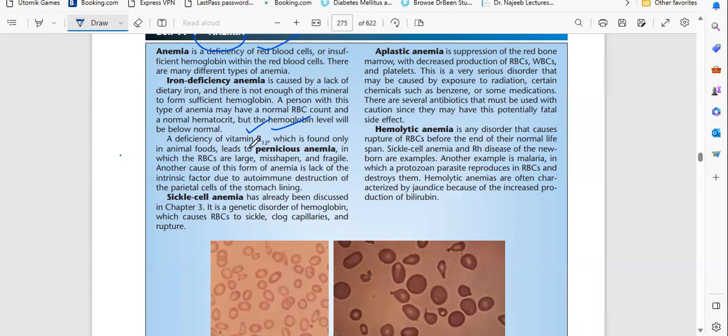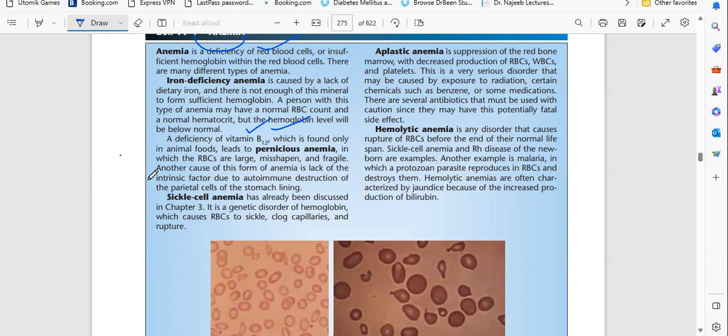Another cause of this form of anemia is lack of the intrinsic factor due to the autoimmune destruction of the parietal cells of the stomach lining. Because the stomach has parietal cells, they help absorb the B12.